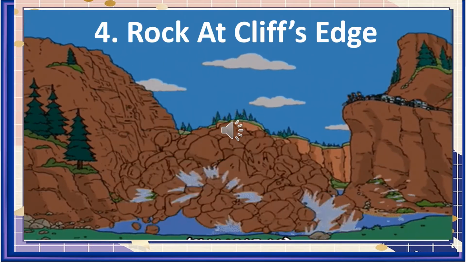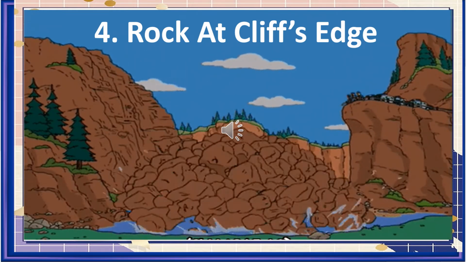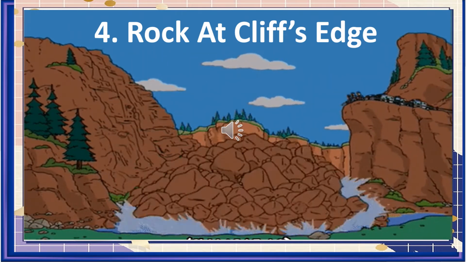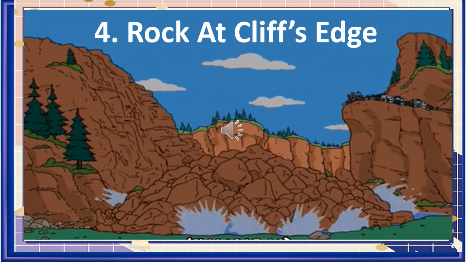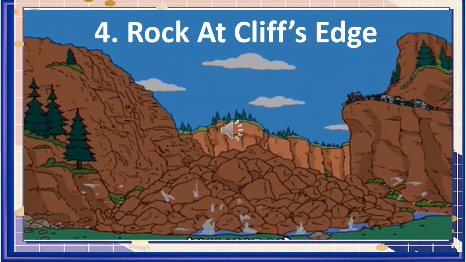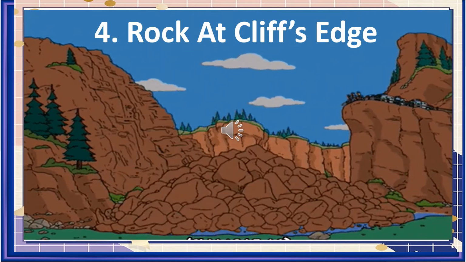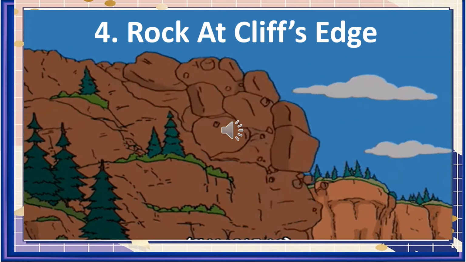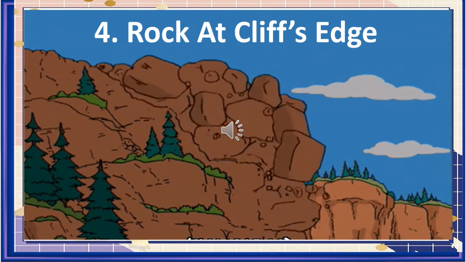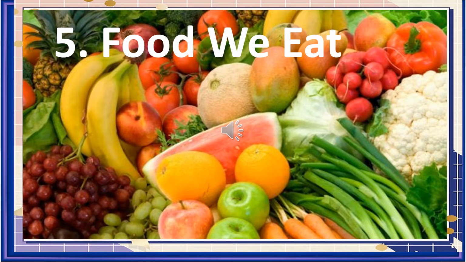4. Rock at cliff's edge. A rock on the edge of a cliff possesses potential energy. The potential energy in that rock is due to its position. As we already know, the energy stored in an object due to its height is known as gravitational potential energy. Therefore, we can say that the energy present in the rock will be gravitational potential energy. And likewise, if someone pushes that rock down the cliff, the same potential energy will then be converted into kinetic energy.